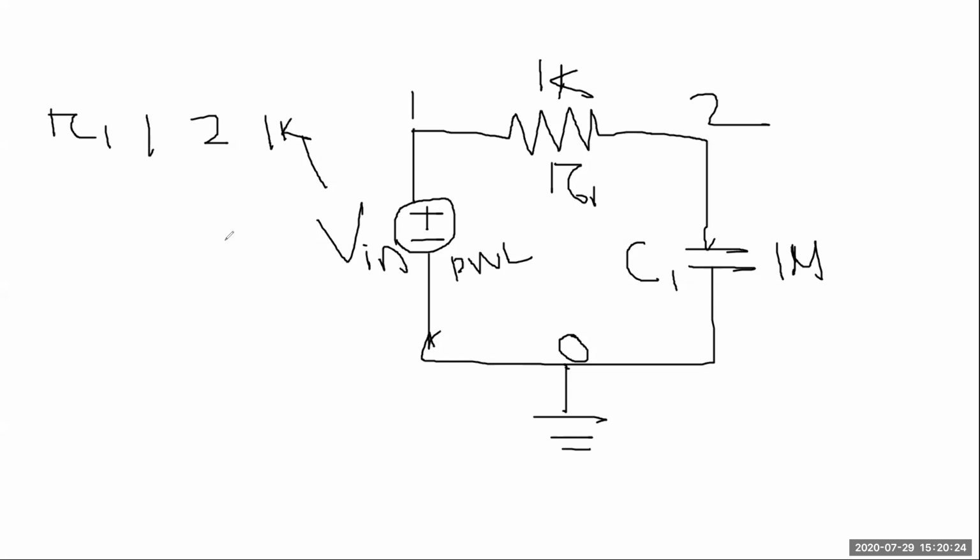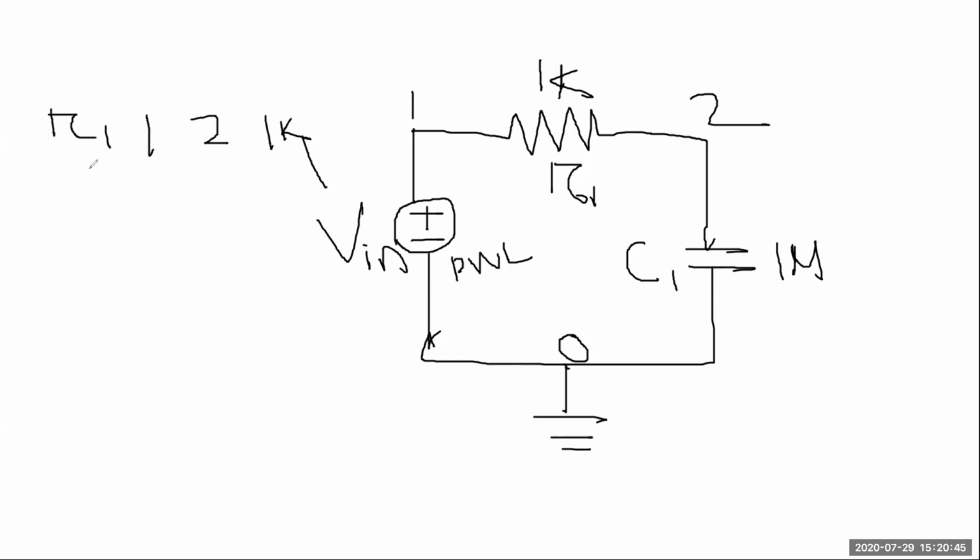In the SPICE command list, meaning the file, you will prepare a SPICE or ngSpice file and write it this way. First is R1, the name of the resistor, then node 1, then node 2, then the value, which is 1 kilo ohm.